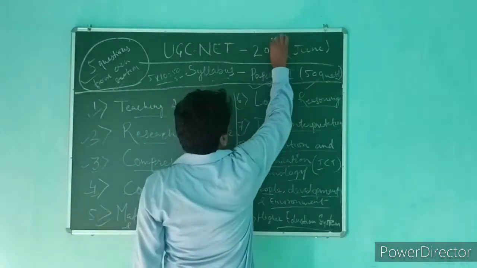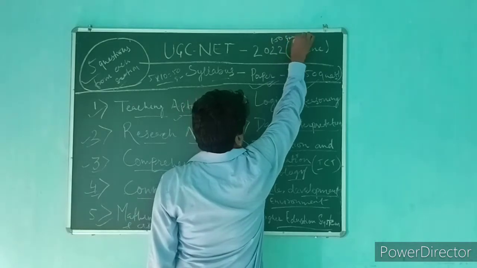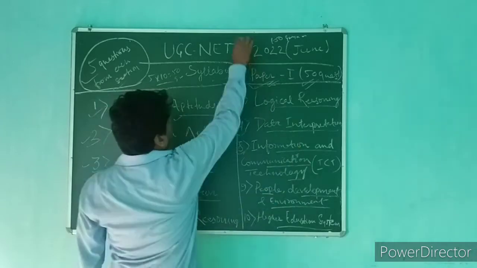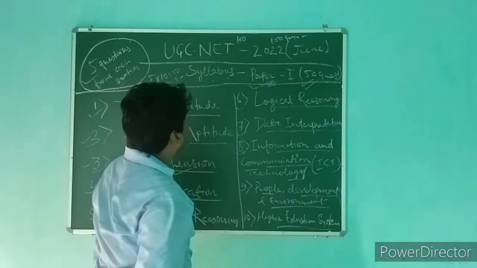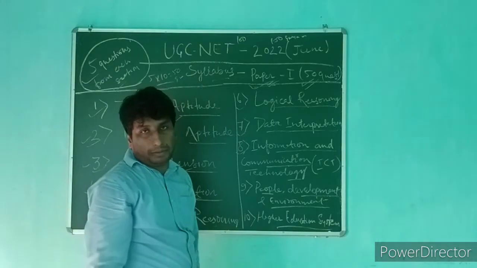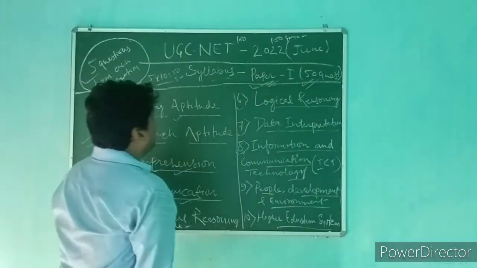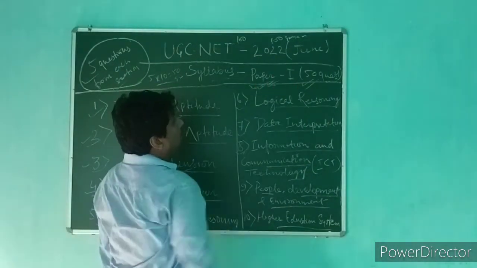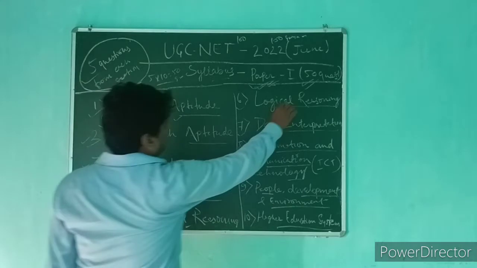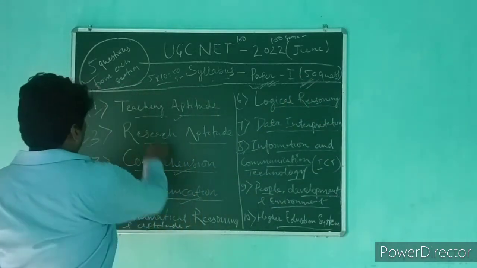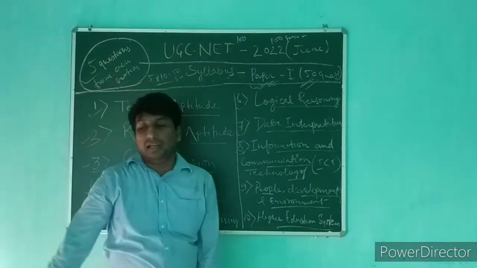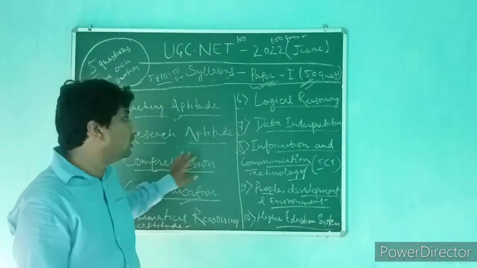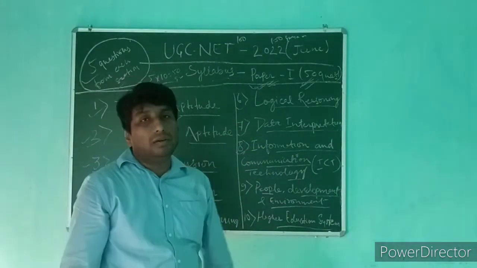In total, 150 questions are there in your UGC NET examination, out of which 50 questions are from paper 1, and the rest 100 questions are from your optional paper, whichever your optional may be, English or history or geography, whatever, right? So today we are discussing the syllabus for paper 1. 50 questions will come from this paper, and these are the 10 units in which your entire syllabus is divided. And what the details are, what the subtopics within each of these topics are, we will discuss